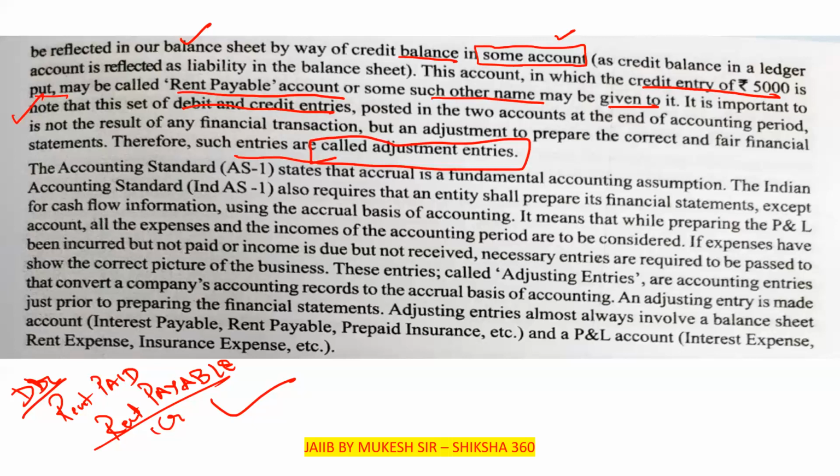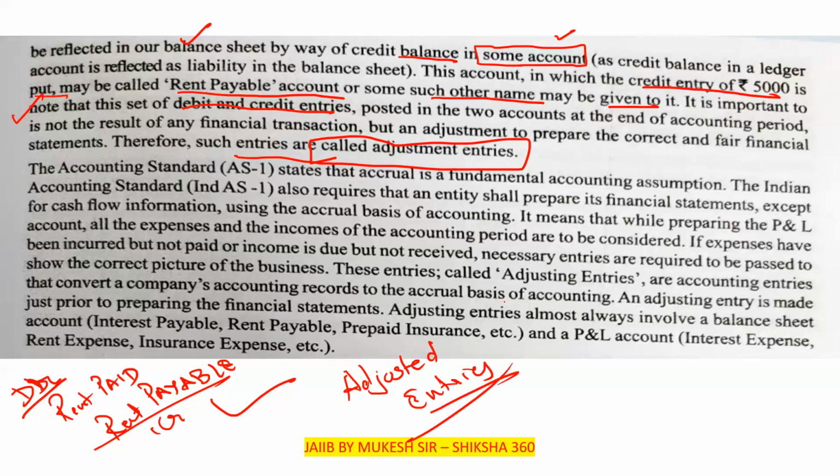So please tell fast up to this much point. Is it clear to all of you or not? Like what are adjusted entries?